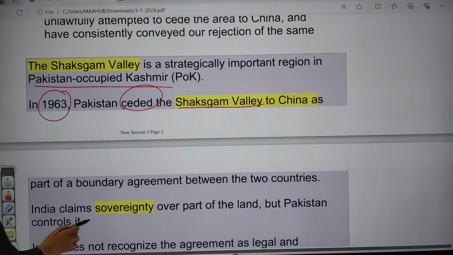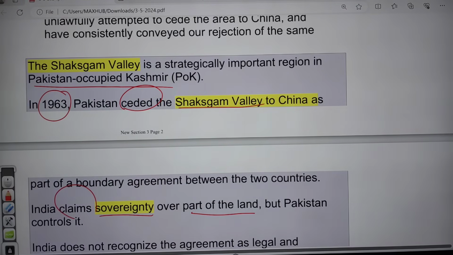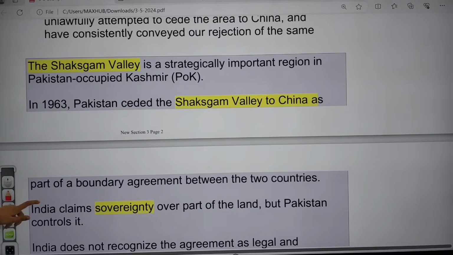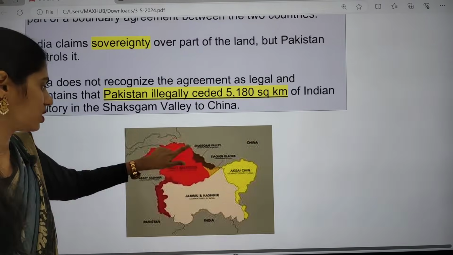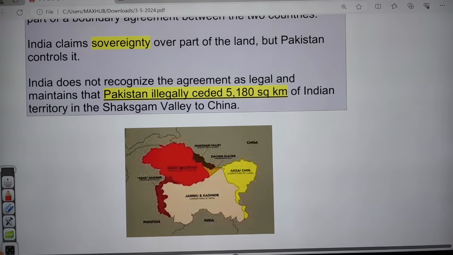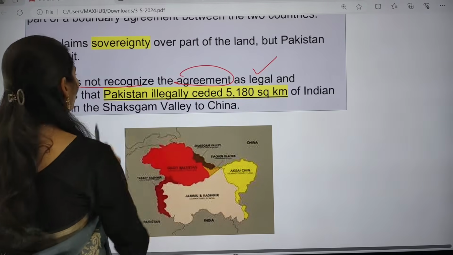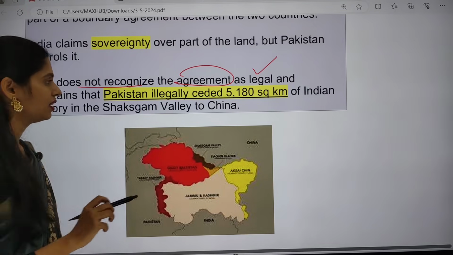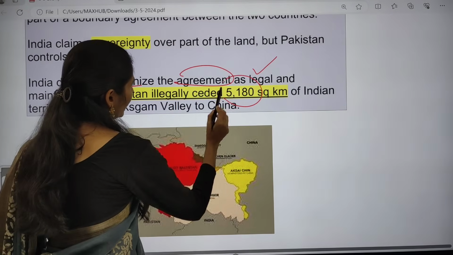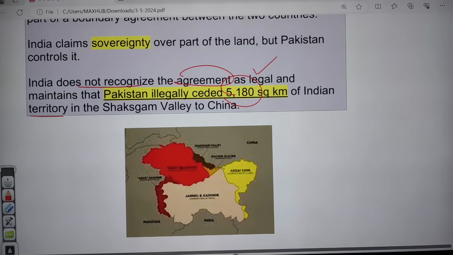India claims sovereignty over the land, but Pakistan controls it because it is part of Pak occupied Kashmir, shown in red color. India does not recognize the agreement as legal, and maintains Pakistan is illegally ceding 5,180 square kilometers of Indian territory in the Shaksgam Valley to China. This is the allegation we are making.